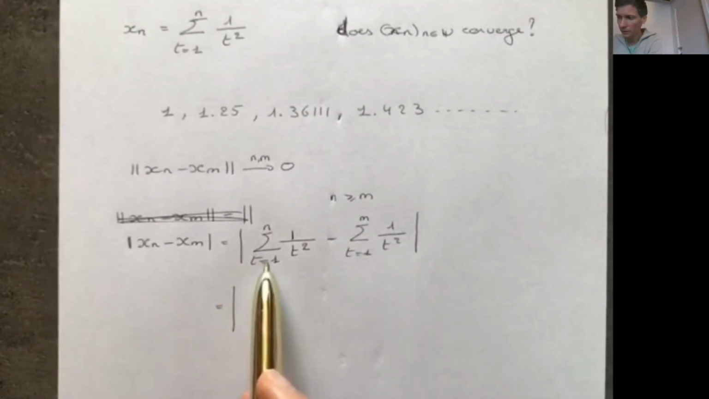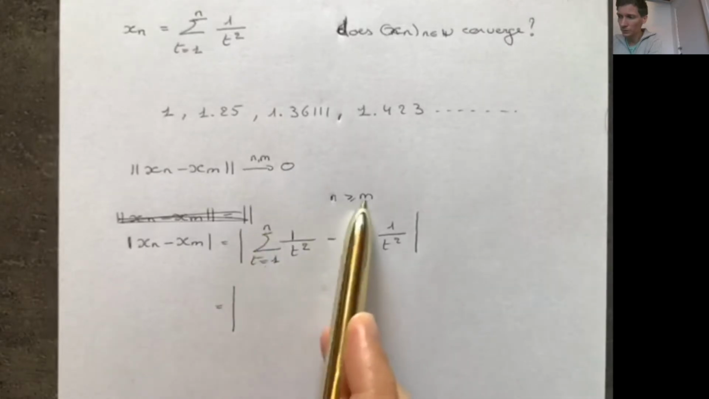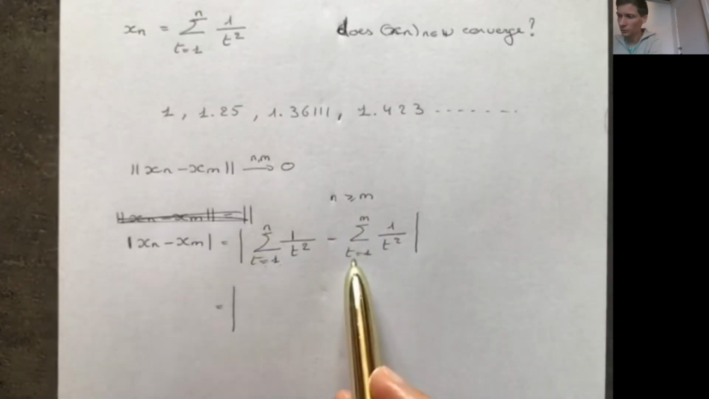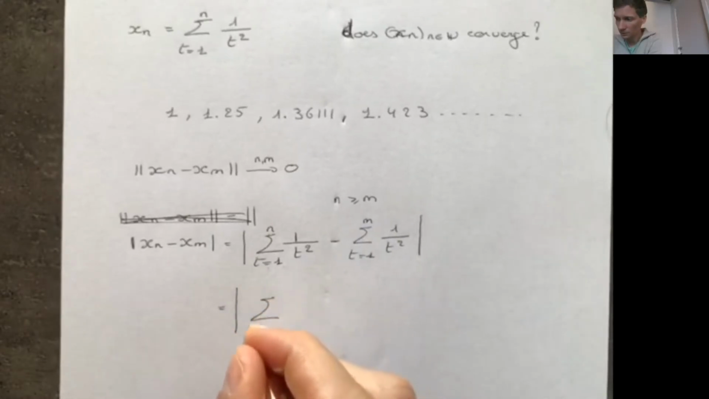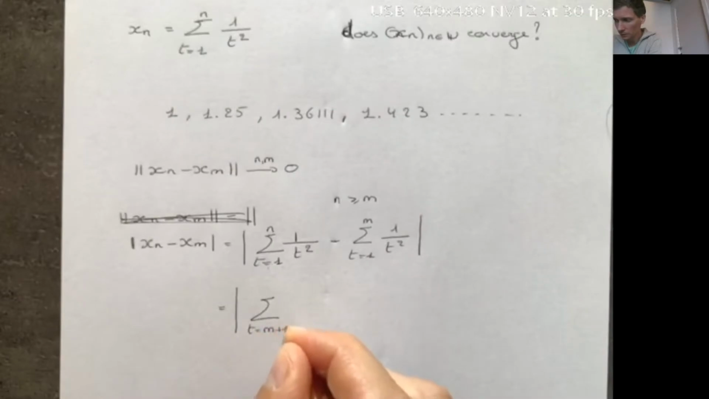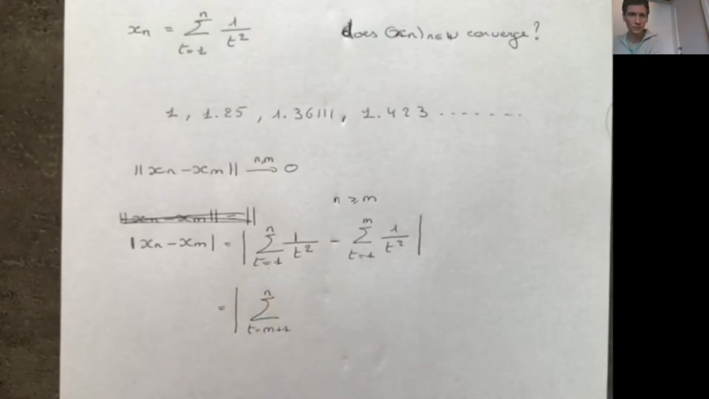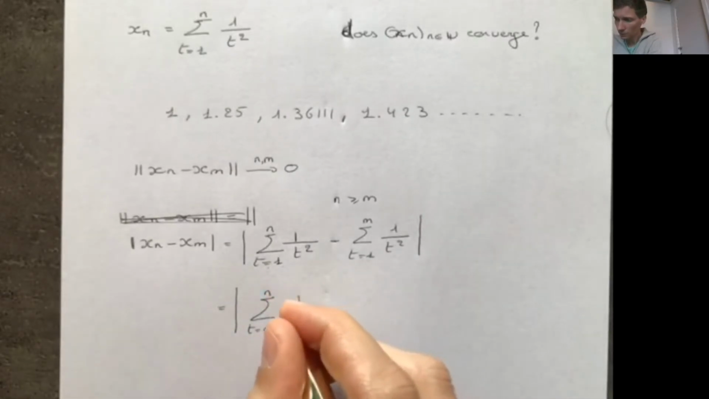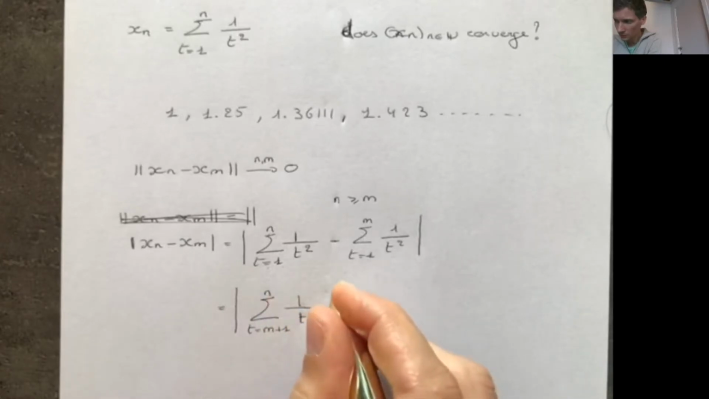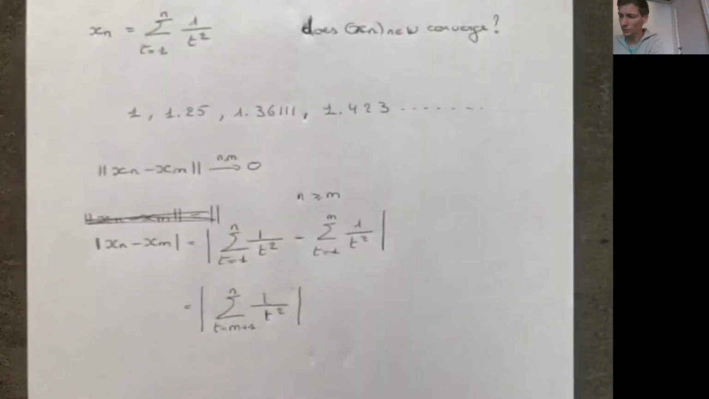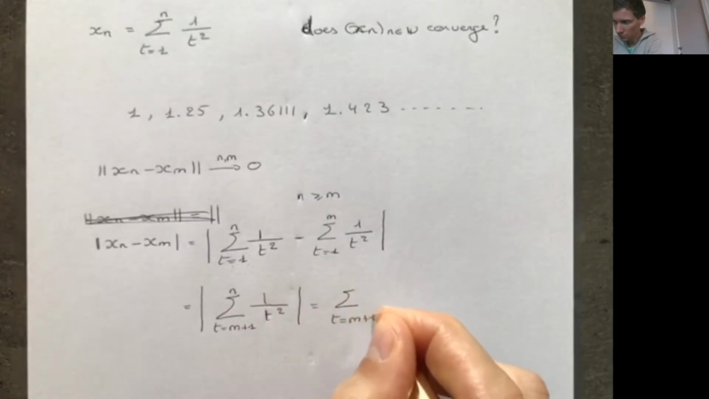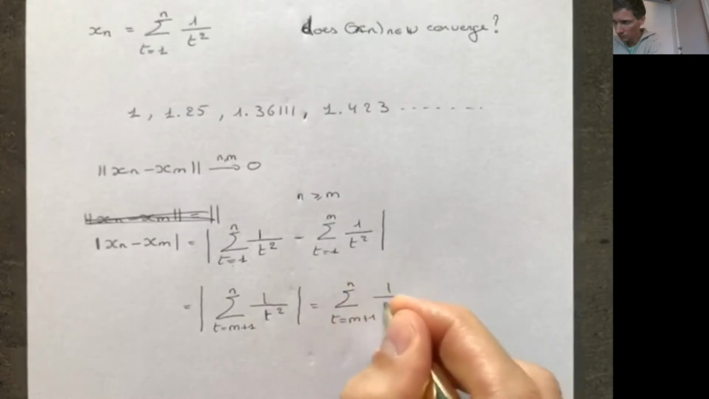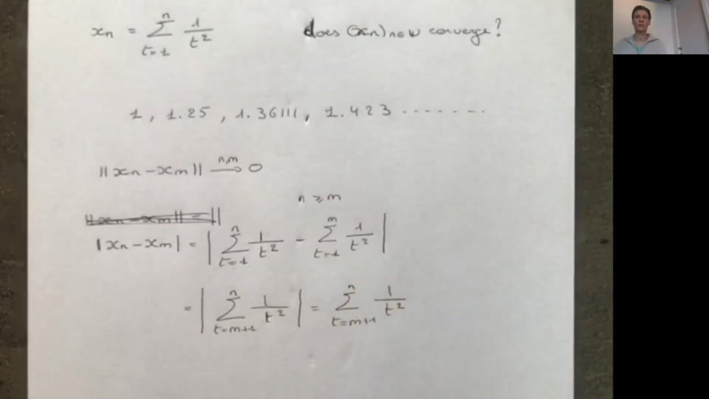So what do I have? Here I have a sum from 1 to n, which is a bigger number than m, and here I subtract the sum from 1 to m. So what I'm left with is a sum from t = m+1 to n of 1 over t squared. And 1 over t squared is non-negative, so I can get rid of the absolute value here.